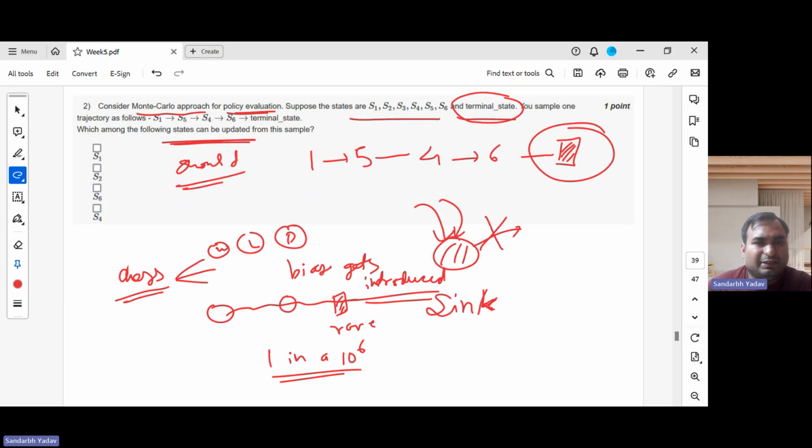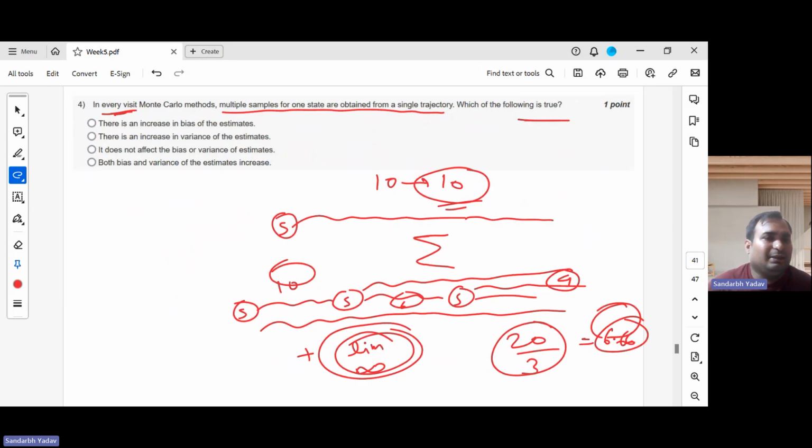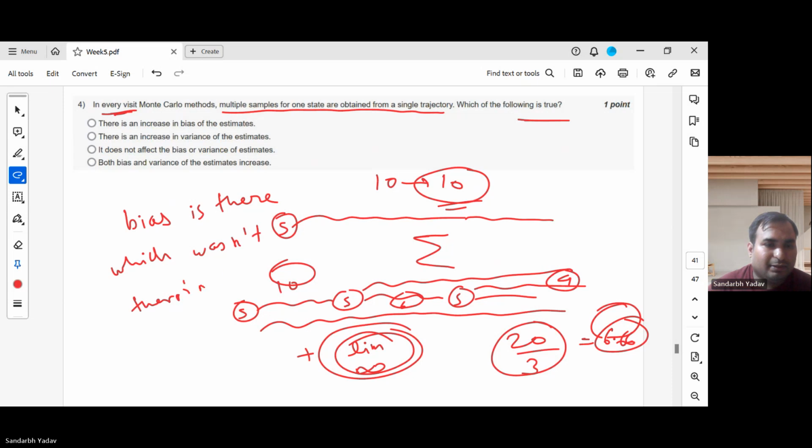So some bias was getting introduced, right? Some rare event is there, and it gets counted twice. So the main point here is the bias is there, which wasn't there in DP. Right? In DP, it wasn't there, but even in first visit, if we were using first visit, then if some event is rare and we are not counting it multiple times, we will count it only once, right?